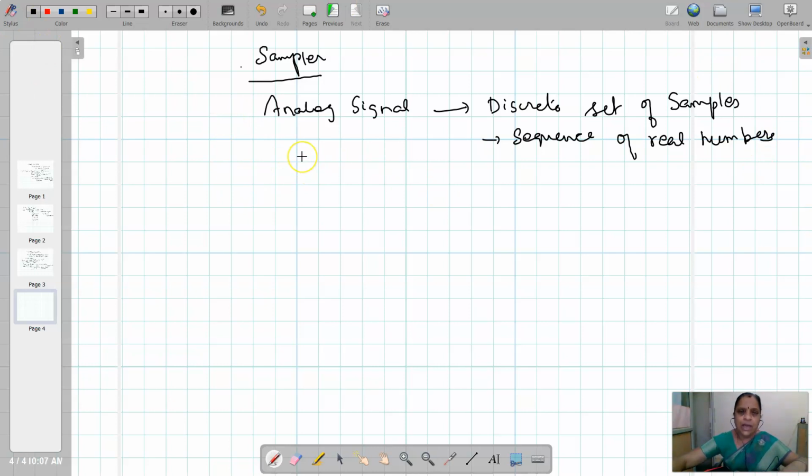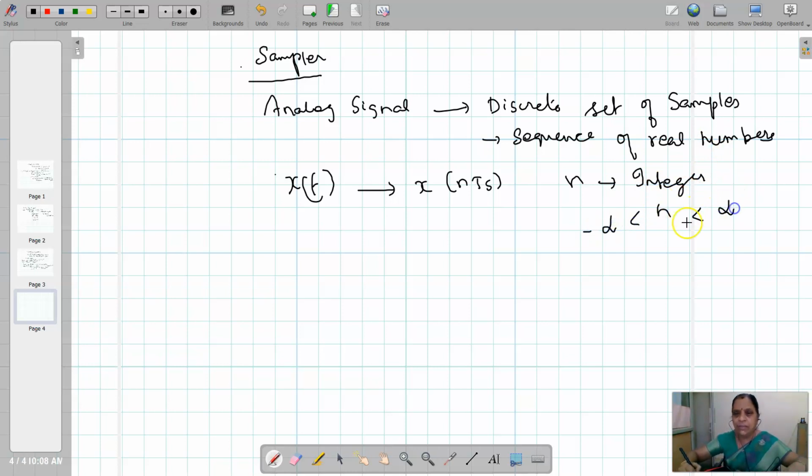To convert the analog signal into discrete set of samples, suppose you consider the analog signal as x of t, it is equal to x of n Ts. This n takes integer values, n is from minus infinity to plus infinity.